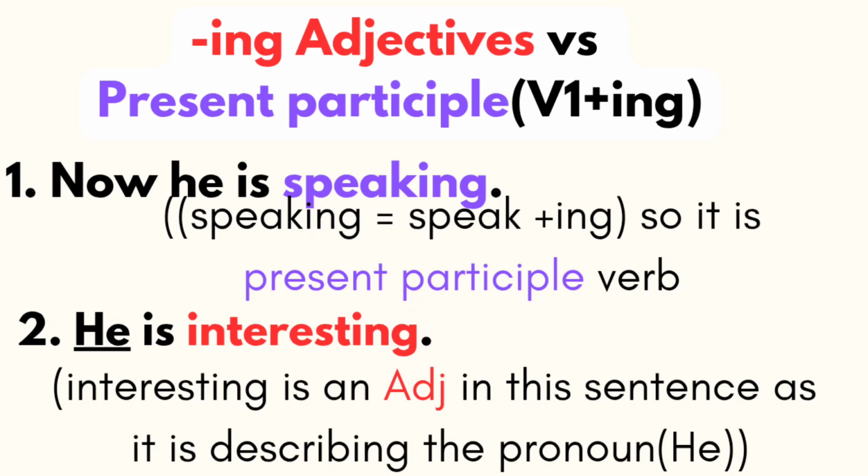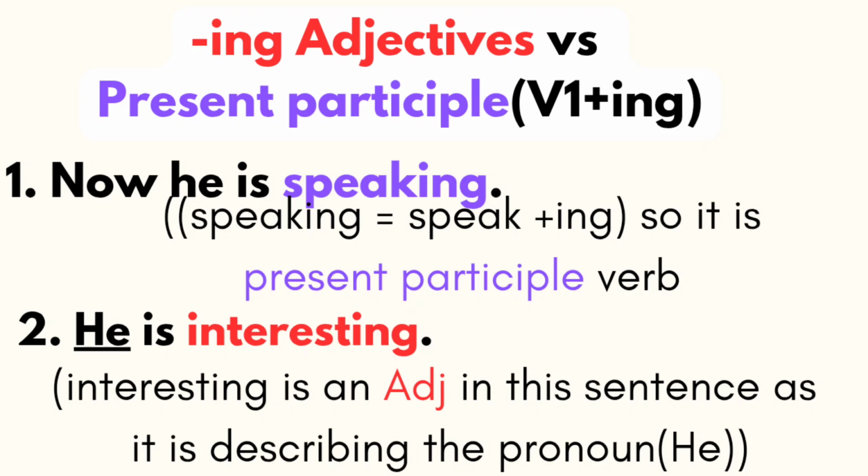Look at second example. He is interesting. First sentence is different from second one. In second sentence, interesting is an adjective. So you must be thinking, interest means base form of the verb, if we add ing, it becomes present participle. No. All verbs, we can add ing to any verb, but they have different functions. I already told you. So in second sentence, interesting is an adjective, not the verb.